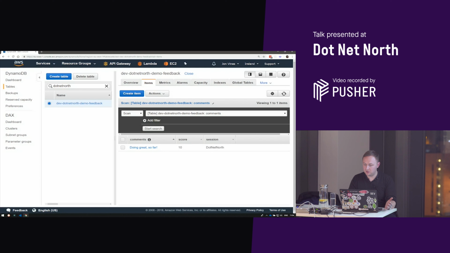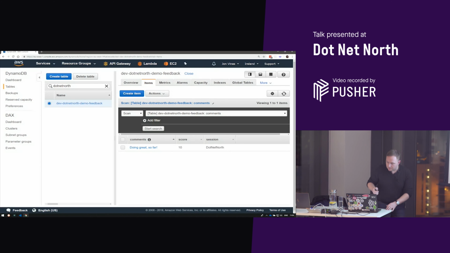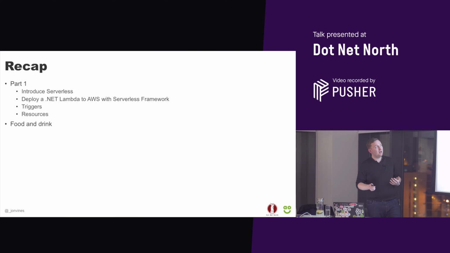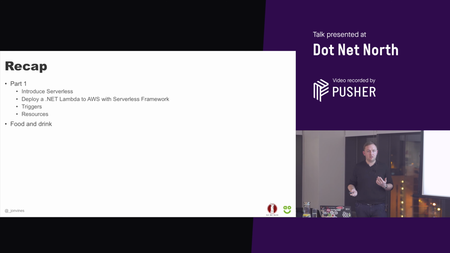So, you know, in the space of what, 20 minutes, we've built up an application that takes some data, stores it into a database. We could start writing our CI scripts and have something technically running in production, if you want to call it that, within a day quite quickly, I think. Because we're starting really small, I think it starts to change your mindset a little bit that way. So that's it for part one. I've introduced serverless as a concept, what it is, why we should use it.